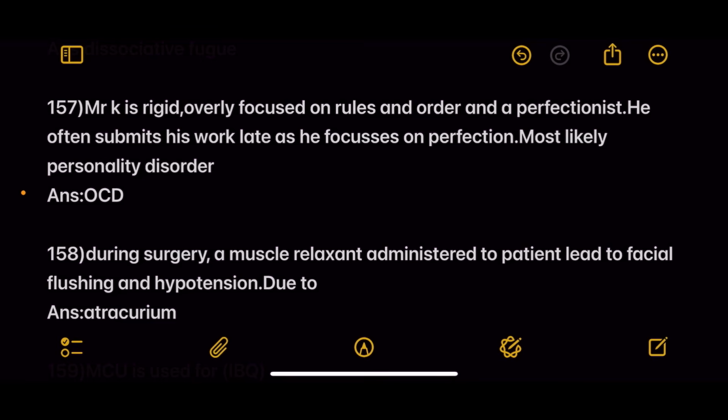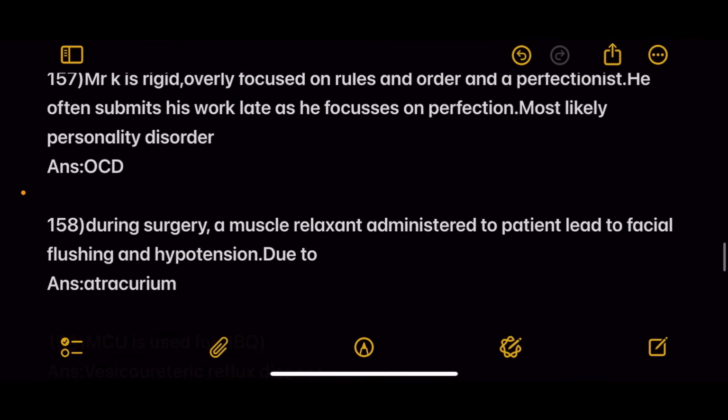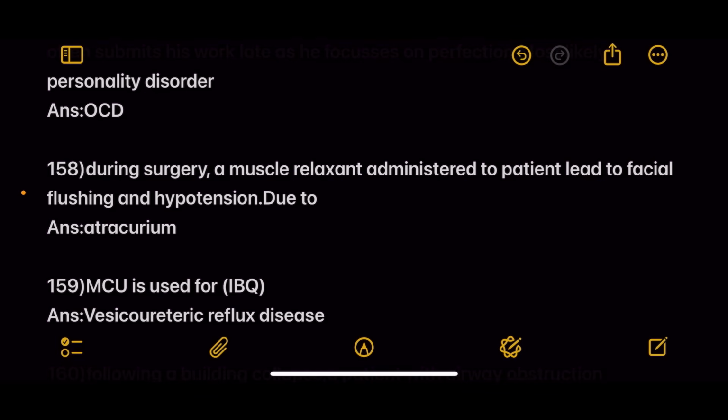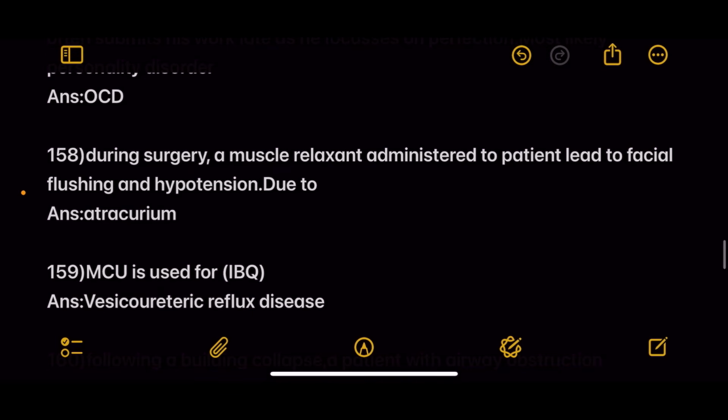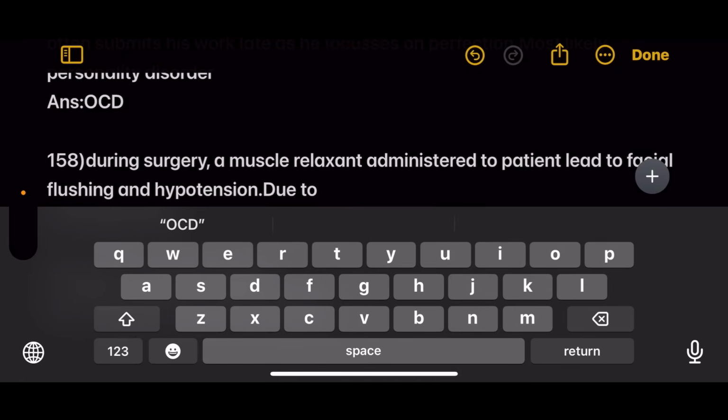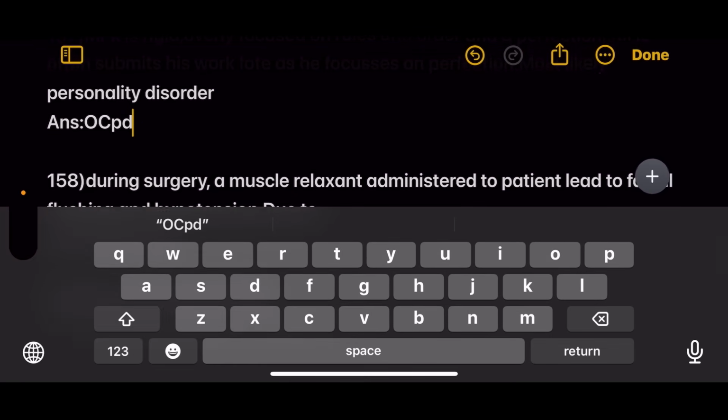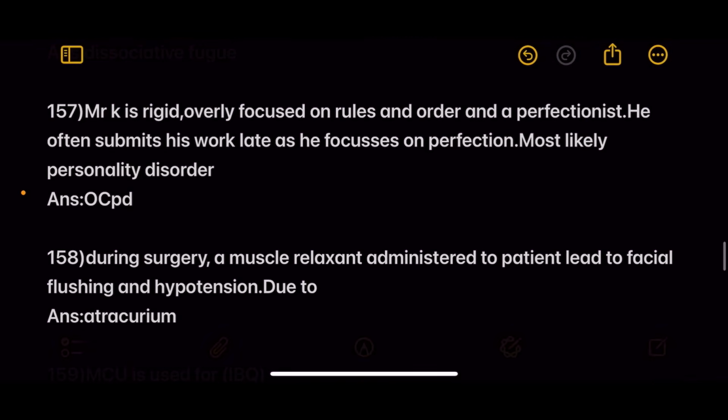Next, Mr. K is rigid, overly focused on rules and order and perfectionist. He submits his work late and is focused on perfection. Most likely personality disorder is OCPD. Next, during surgery, a muscle relaxant administered to a patient led to facial flushing and